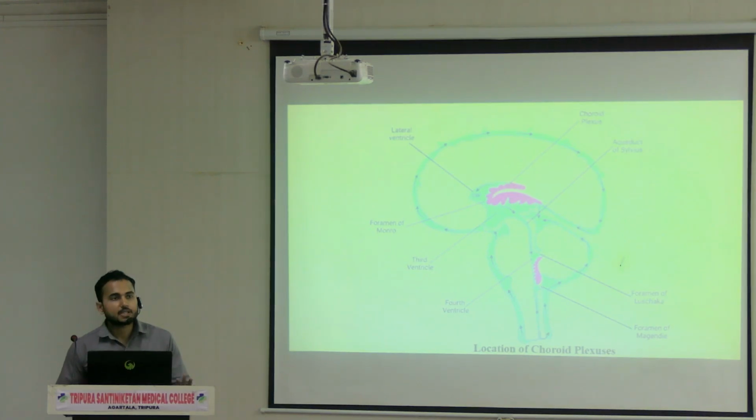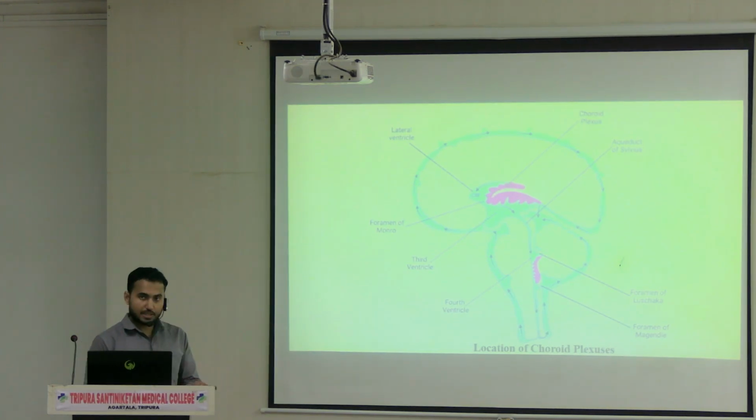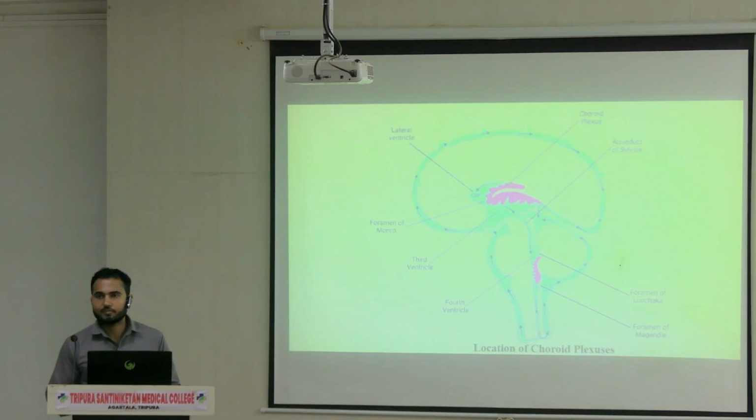The ventricles will be taken separately. For the ventricles, a separate class will be taken where you have to know about the boundaries of each and every ventricle, how the boundaries are formed, and what the relations of the boundaries are. And then the communications of the ventricles.